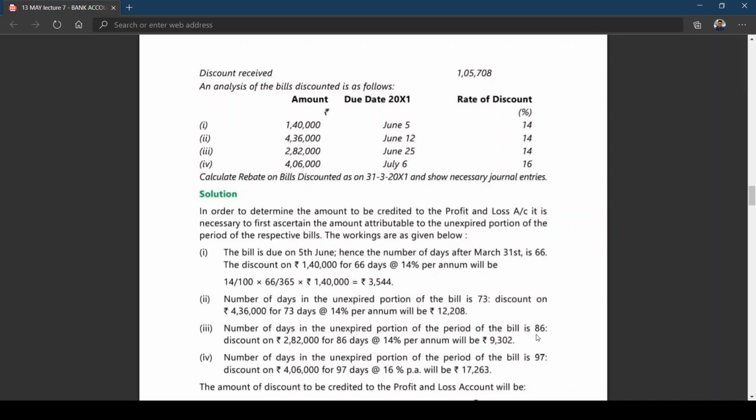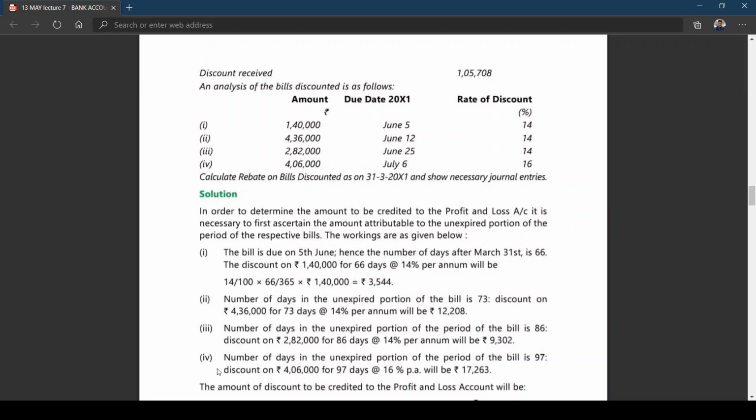April 30, May 31, June 25. It is coming to how many days? 86 days. So the amount is 2,82,000 into 14% into, for how many days we have to calculate? 86. It is coming to 9,300.